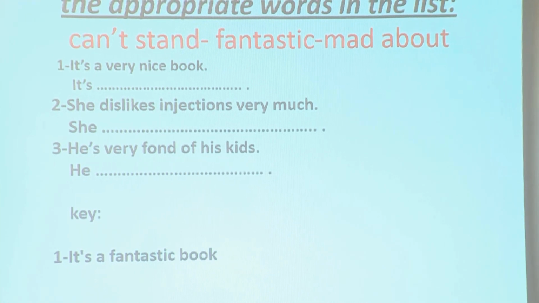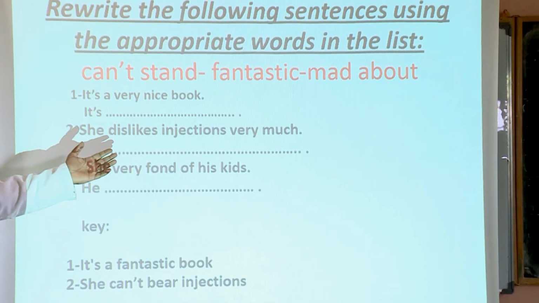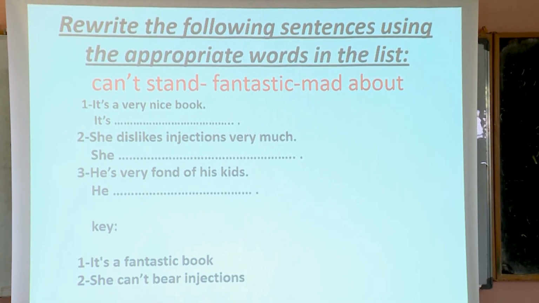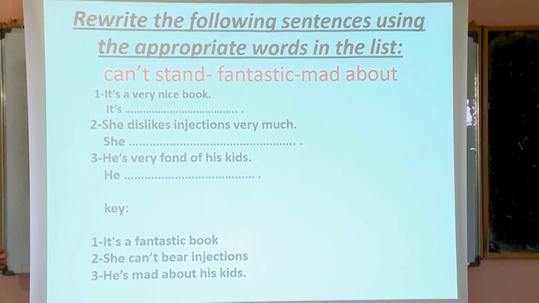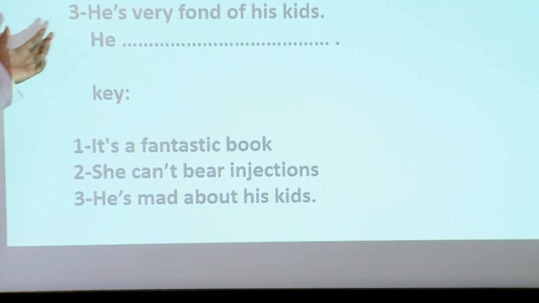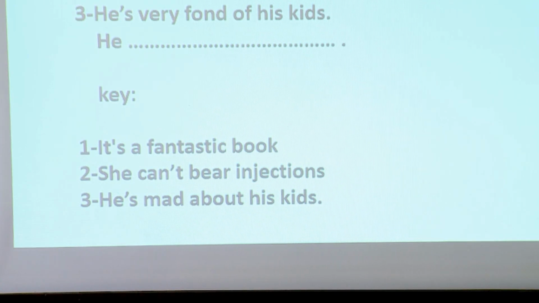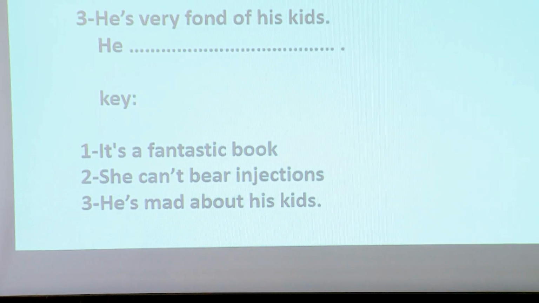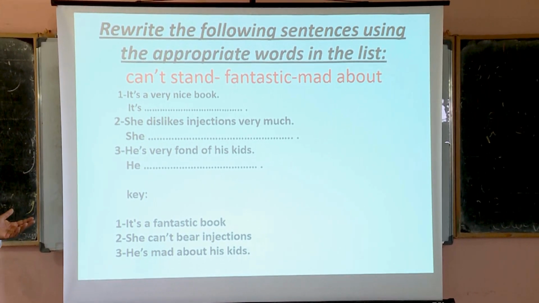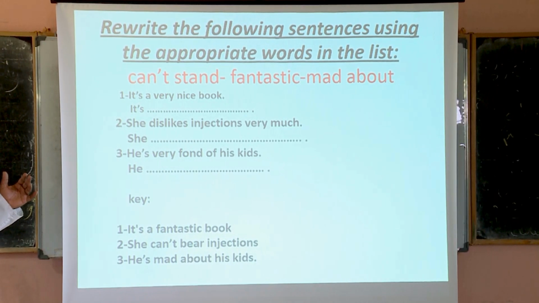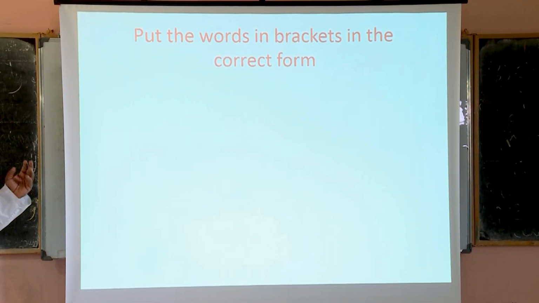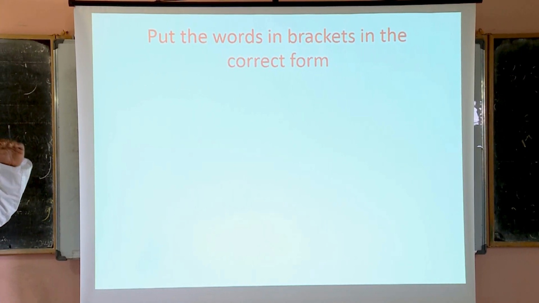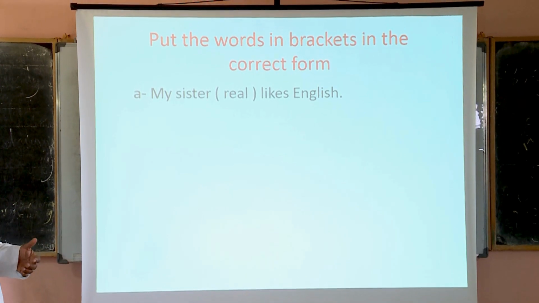Number 2, she can't bear injections. So dislike very much. Remember, can't bear. And the third one, he's mad about his kids. Okay? Which is the same. He is very fond of his kids, although mad about is stronger. But you can vary your English. So remember, which do you use to express dislikes? Verbs, adjectives, nouns, idioms. Know about the degree and practice them, please.